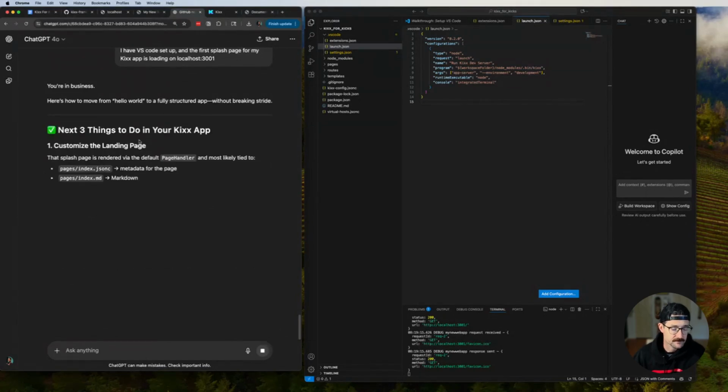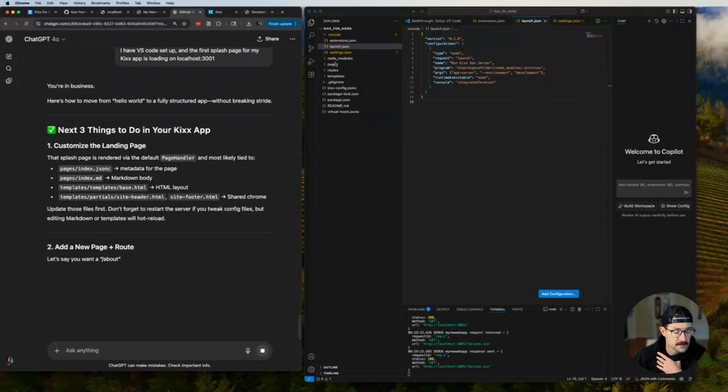Okay, next three things. This is exactly what I wanted to do. Customize the landing page. The splash page is rendered via the default page handler and is tied to pages. Okay, so let's check that out.